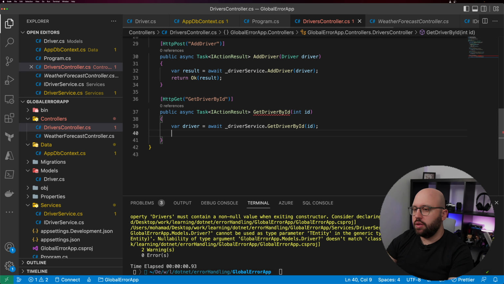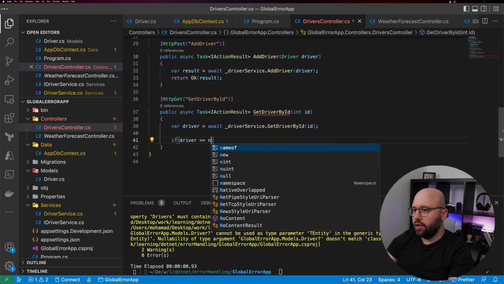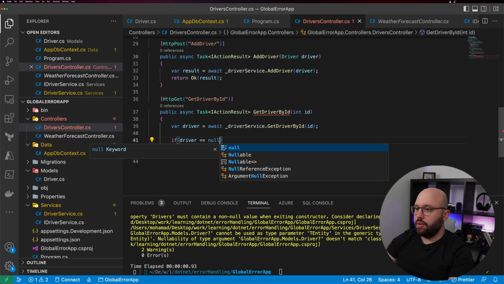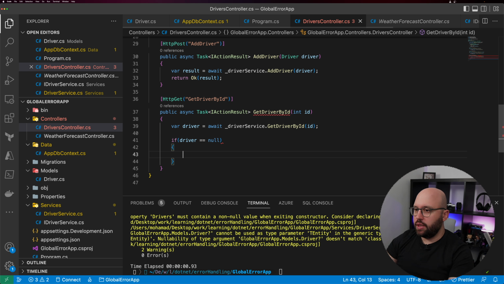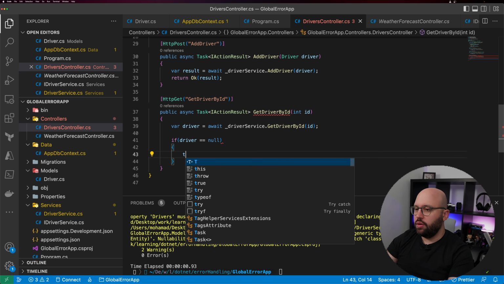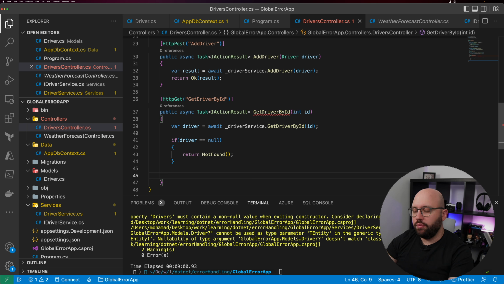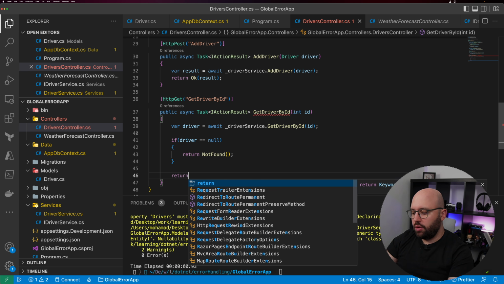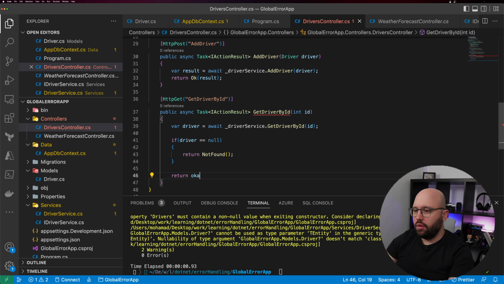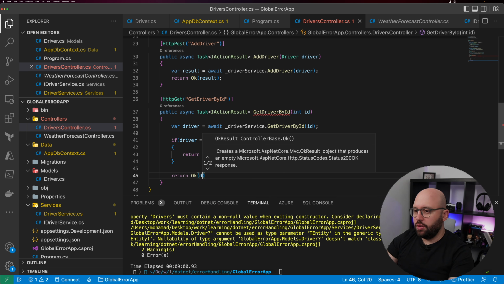Then we say if driver equals null, we return NotFound. We're going to update this to a different thing down the road, but for now let's return NotFound. Else, we're just going to return Ok and return the driver.